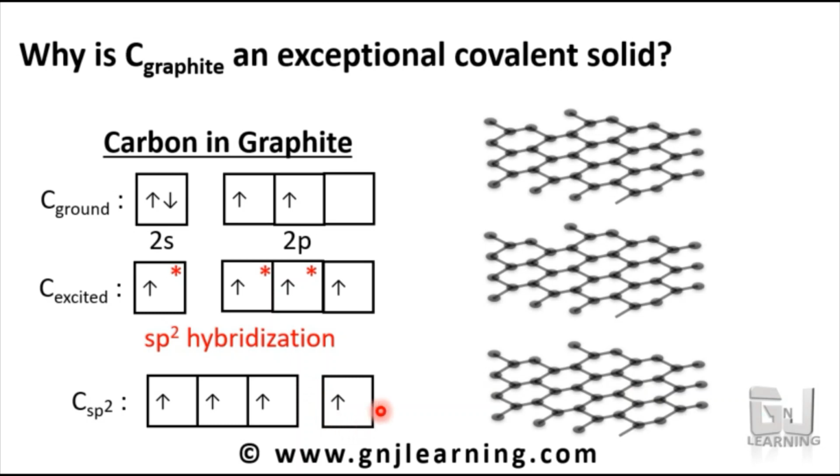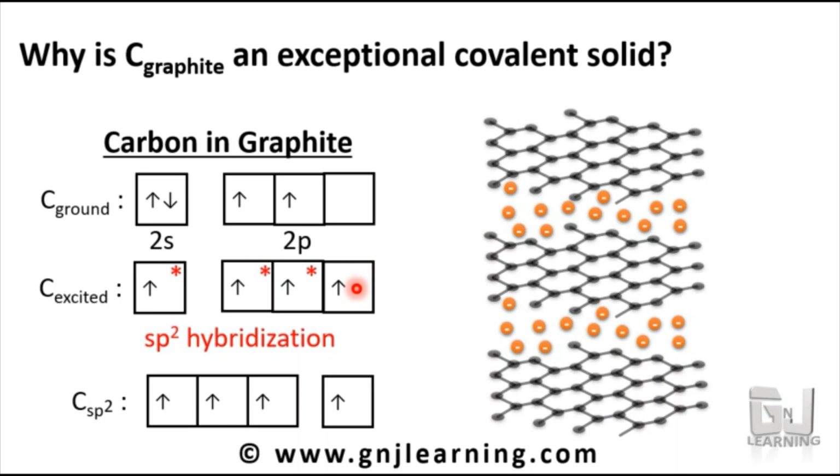What about this electron here? The unused electron or unpaired electron. This free electron lies in between the layers like this. So they are free to move between the layers. The electron that is not taking part in hybridization is free, and that will move in between the layers. So it is the layered structure and these free electrons that make graphite unique.